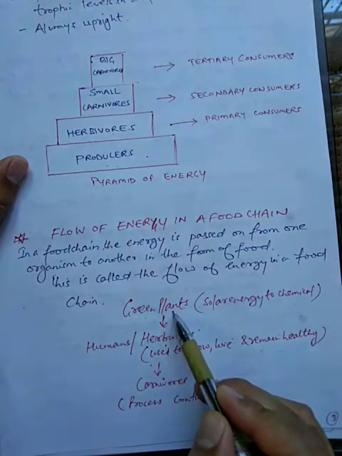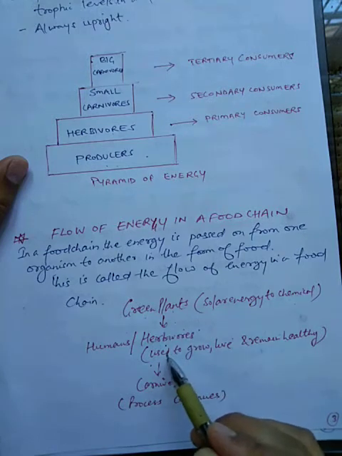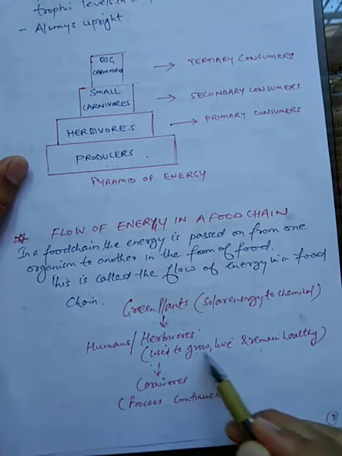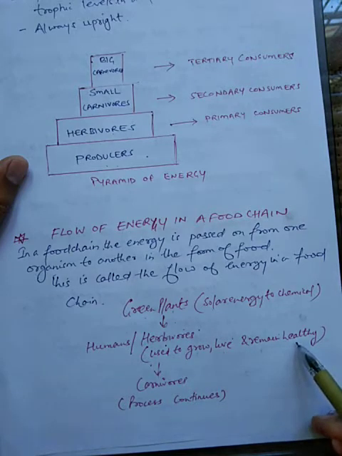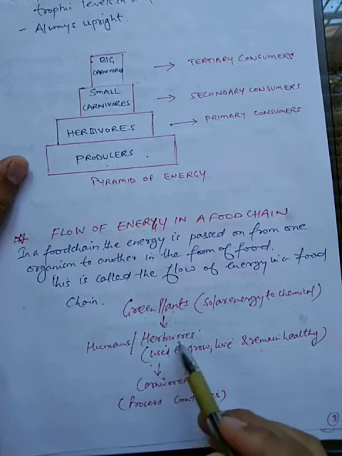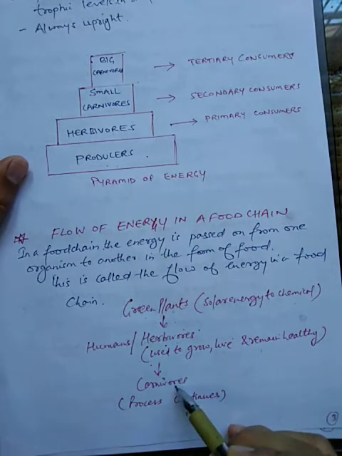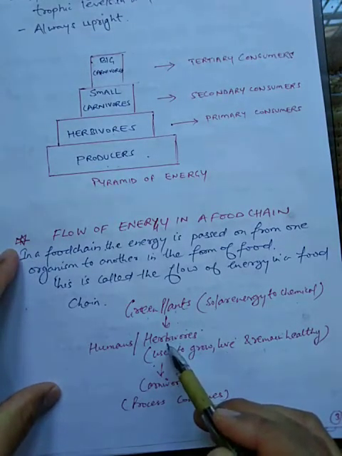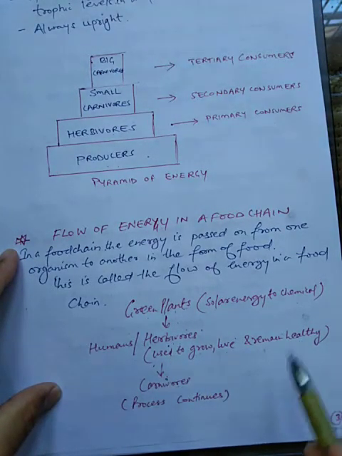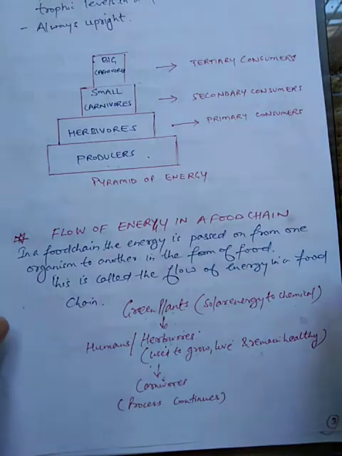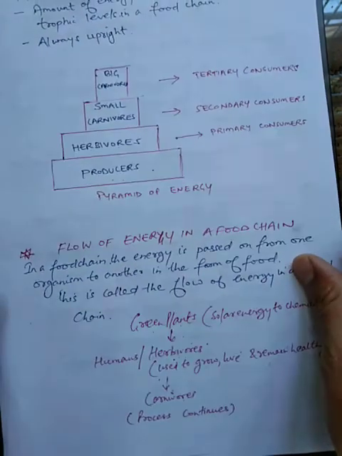When they get food from these plants, they utilize that food for their growth, to live and to live healthy. Now on these herbivores, the carnivores depend, and there is flow of energy or food from herbivores to carnivores. So this process continues. So this is how there is flow of energy in a food chain.